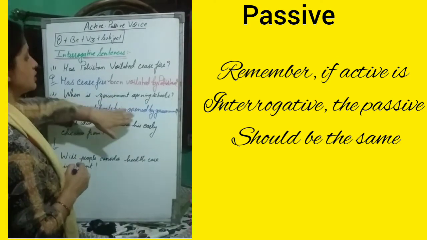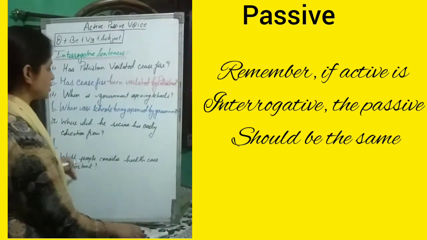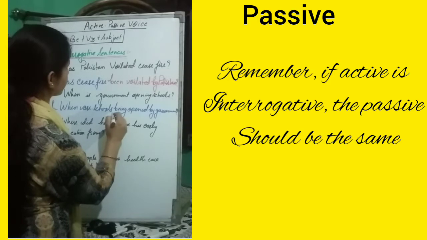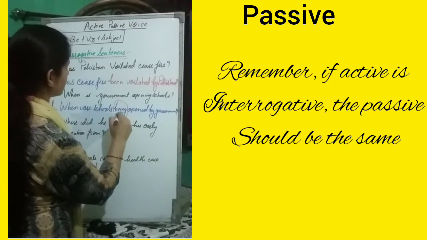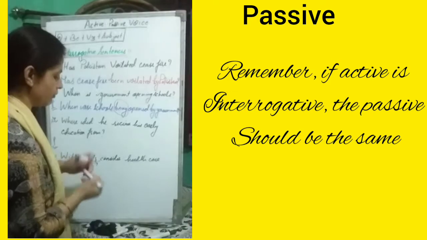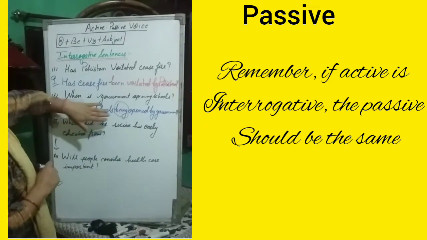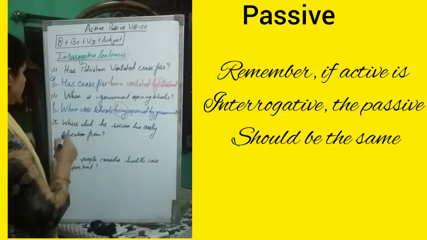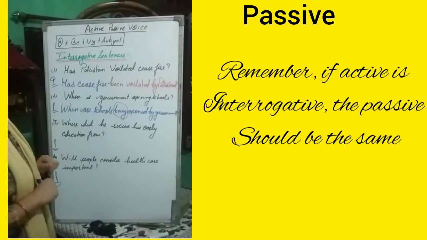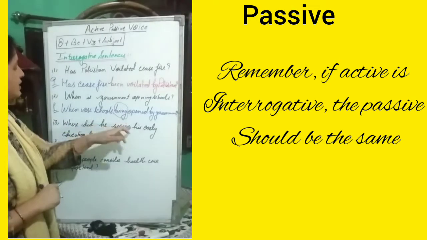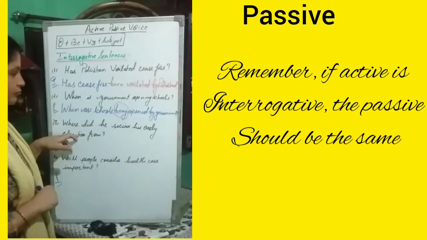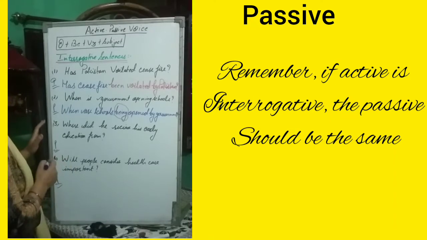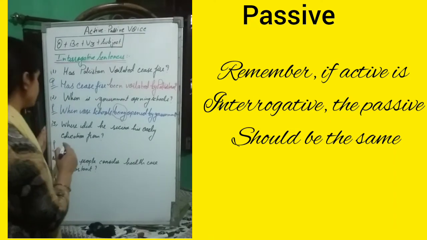When are schools being opened by government? So we have changed this verb here according to the be verb. Now the third one: where did he receive his early education from? This is the third active voice sentence. We have to change it into passive.